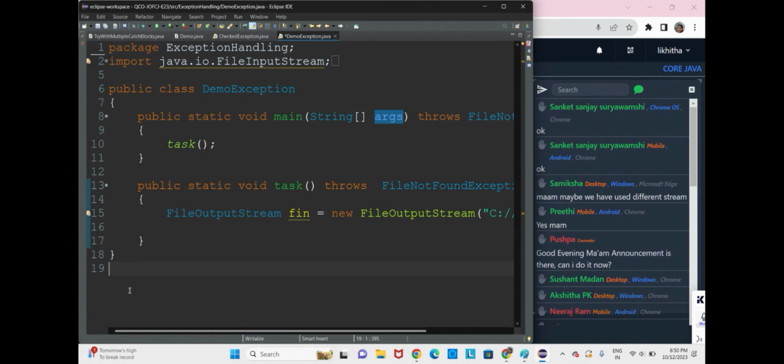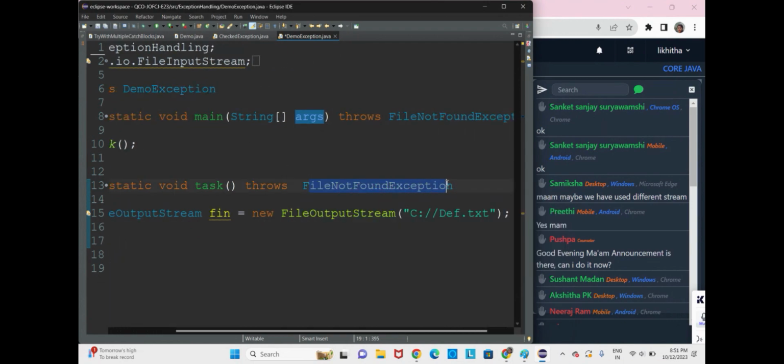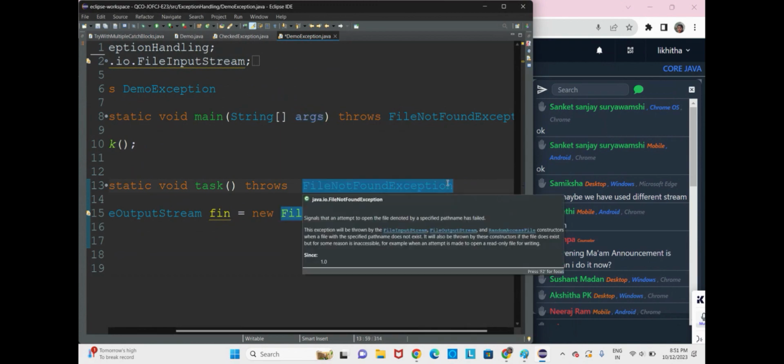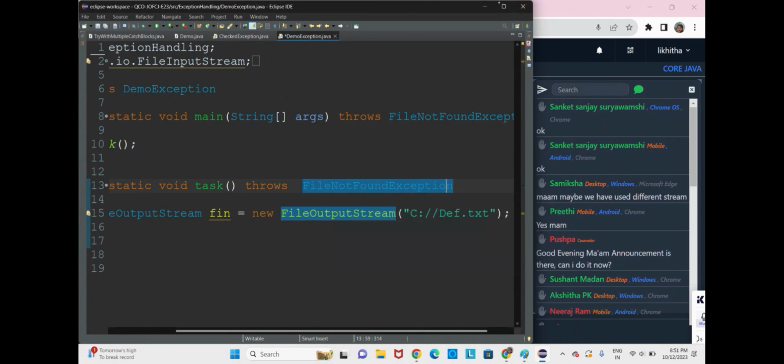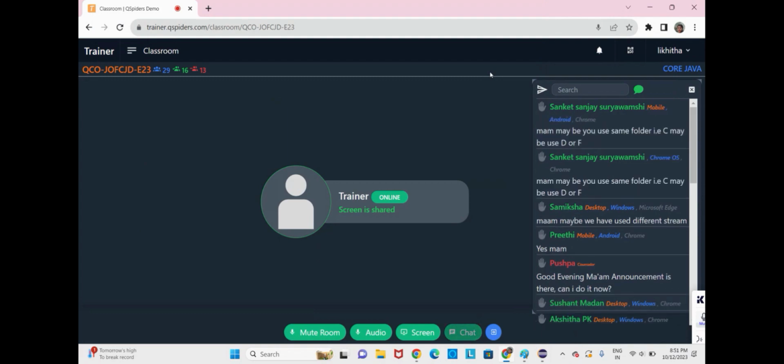In tomorrow's class, we shall find out how we can create our own exception. These are already inbuilt: file not found exception, throwable class, exception class, runtime exception class. In tomorrow's class, we'll understand how to create a customized exception.